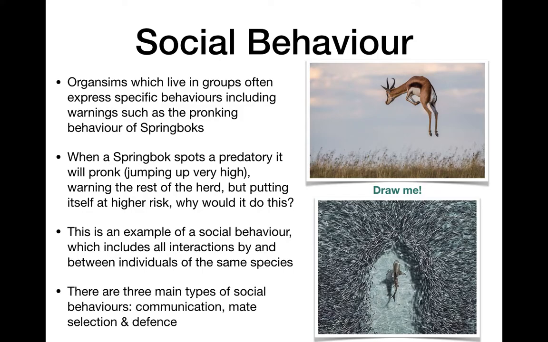And there are three main types of social behaviors: communication, mate selection, and defense. So here, this is a communication behavior. Here we have schooling, a fish to avoid a predator. Okay, that's for defense and communication as well. They're all avoiding the predator by kind of schooling together.